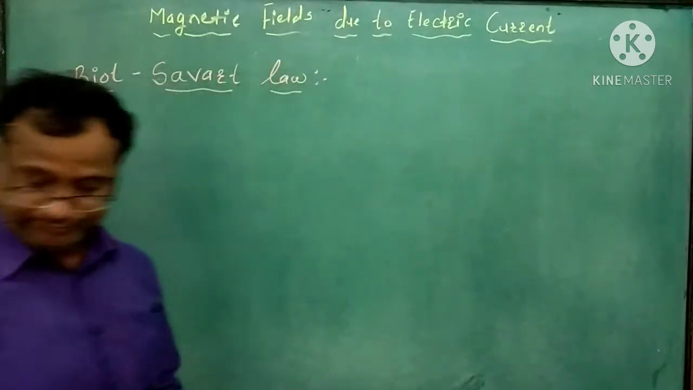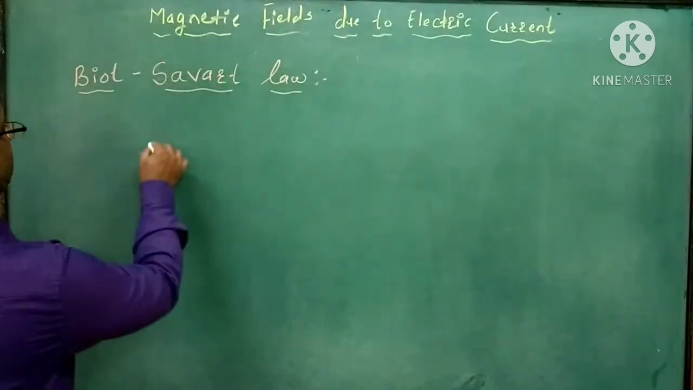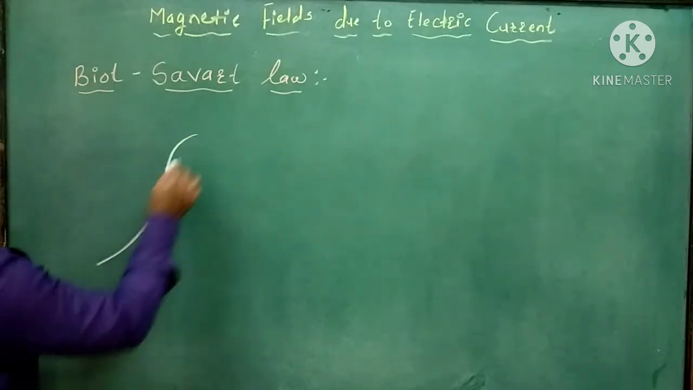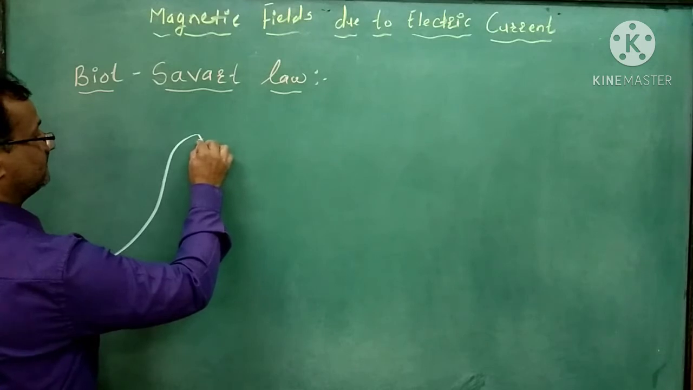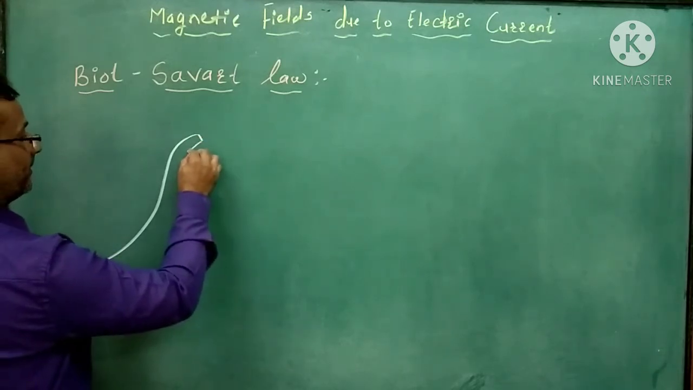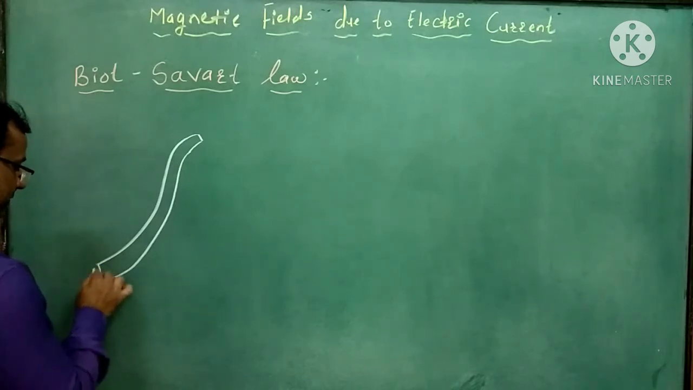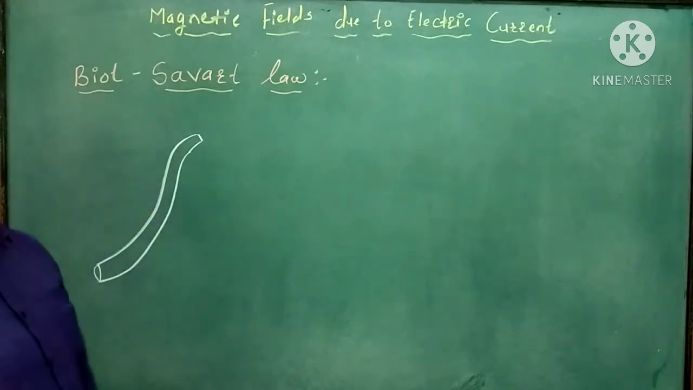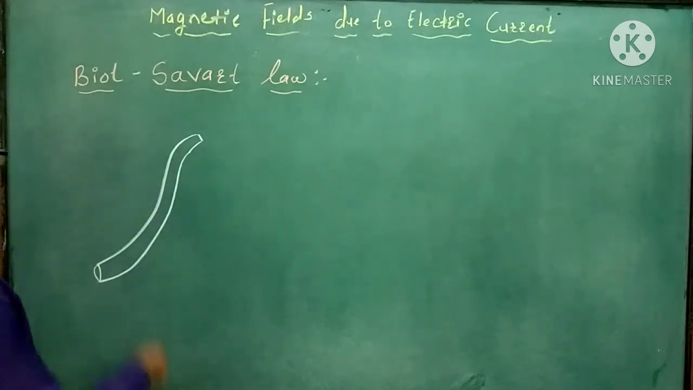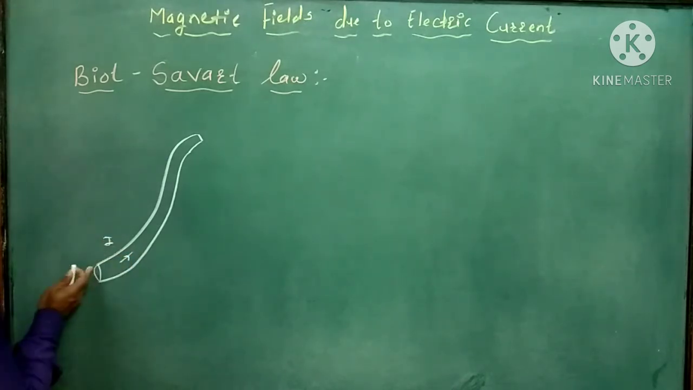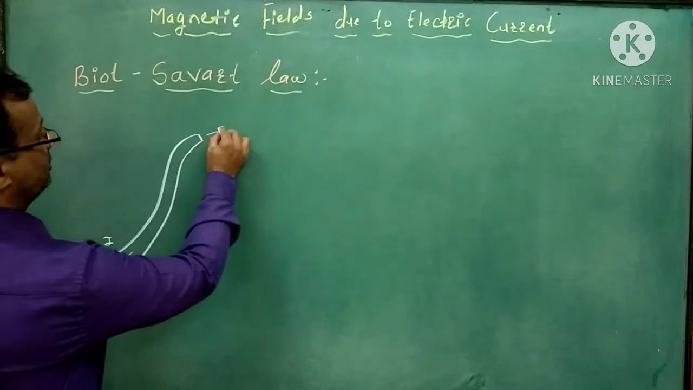For that, first we want to see a conductor of arbitrary shape. Suppose this is the arbitrary shape conductor. Through this conductor, current flows, and here the current flows along this direction.